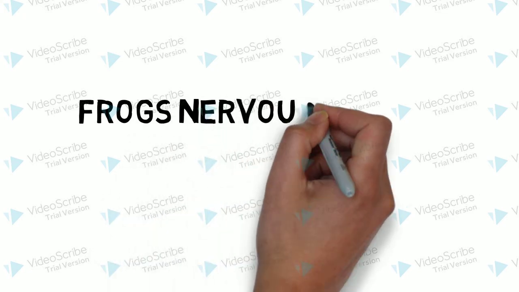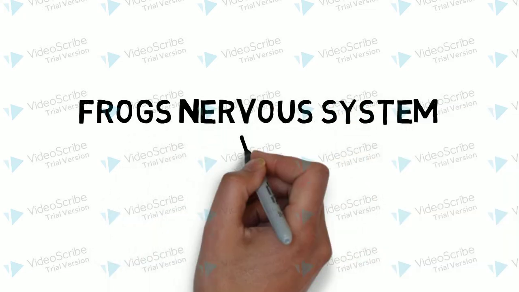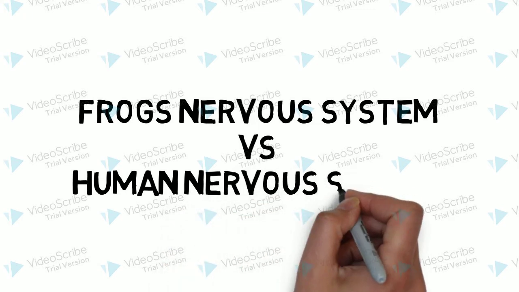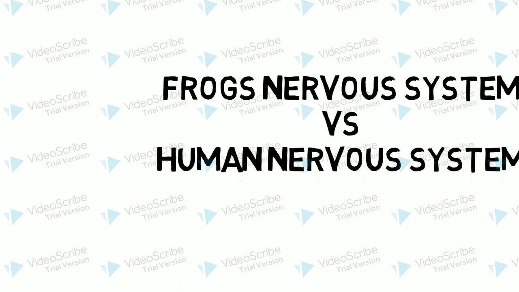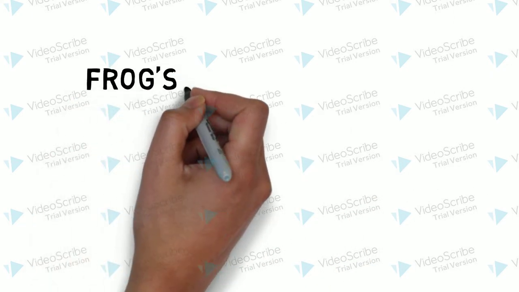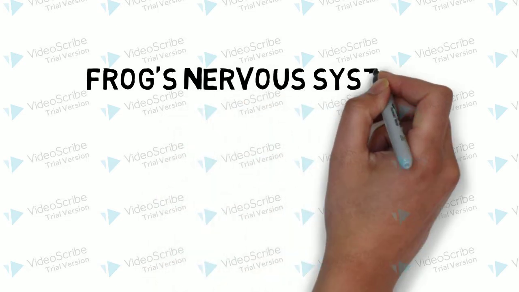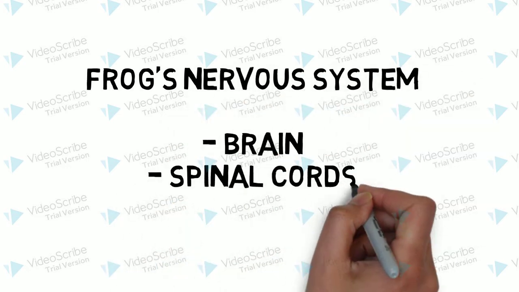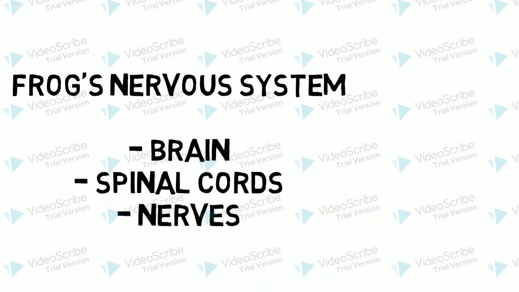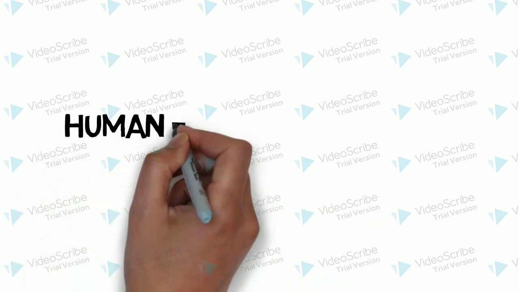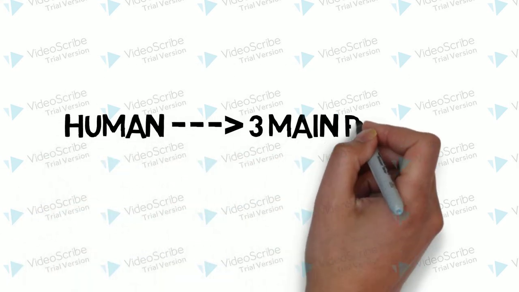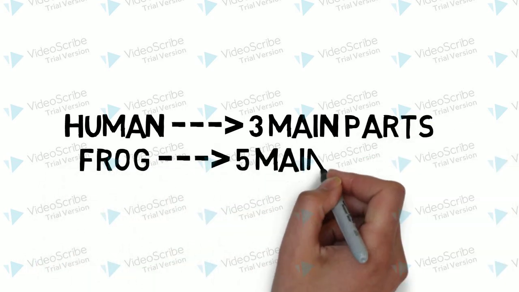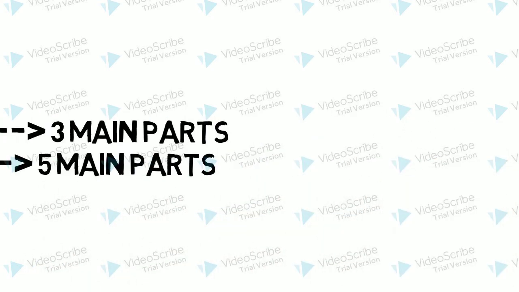So I will be comparing the nervous system of a frog with the human's nervous system. The two nervous systems are pretty similar because a frog does have a brain, it has a spinal cord, and it also has nerves. For the brain of a human, there are three main parts, but for a frog's brain, there are a few more parts, so there are 5 main parts of the brain.